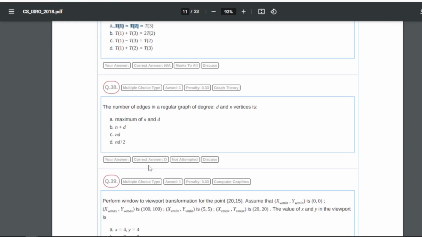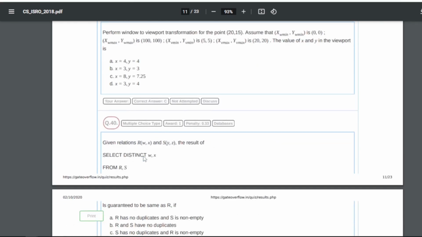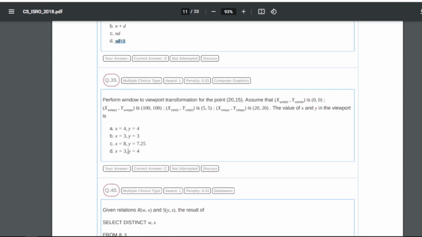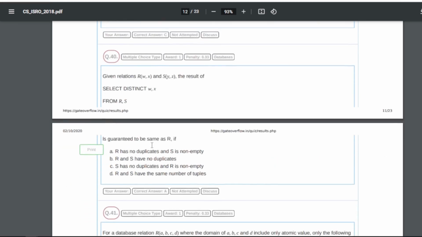Now question number 38 is the number of edges in a regular graph of degree d and n vertices is what? So for this the number of edges is n into d by 2. 39 is perform window to viewport transformations for the point (20,15). Assume that xwmin and ywmin is 0, 0, xwmax and ywmax is 100, 100, xvmin and yvmin is 5, 5, and so on. The value of x and y in the viewport is what? So for question number 39 our answer will be C, that is x equals 8, y equals 7.25.